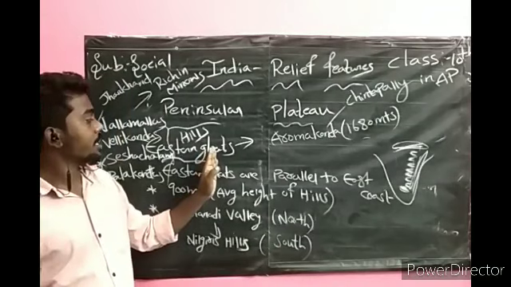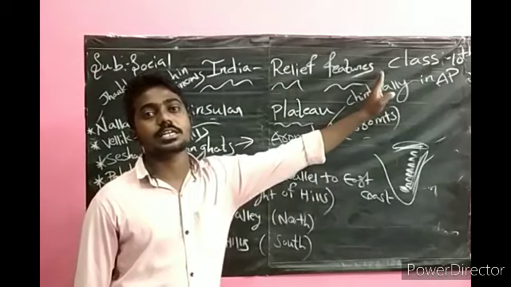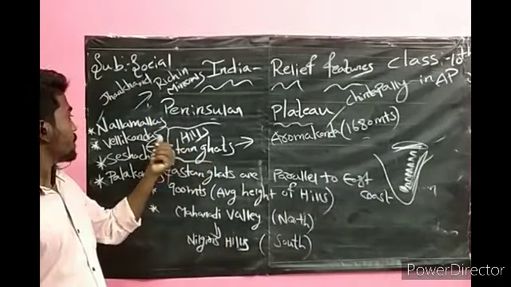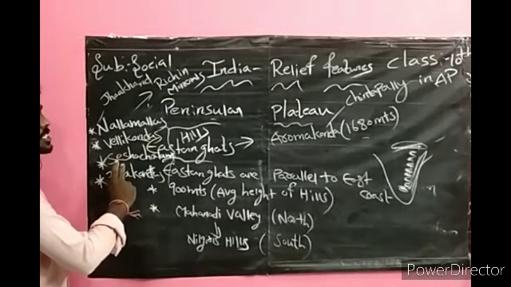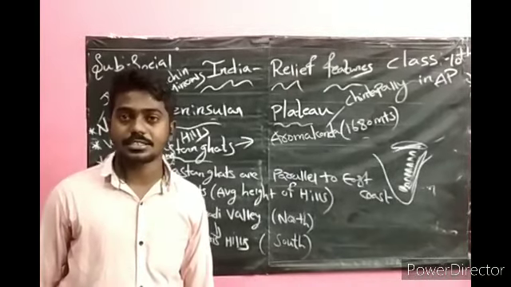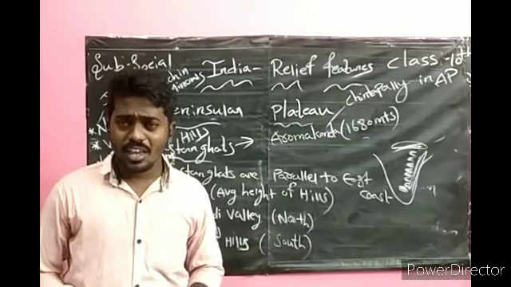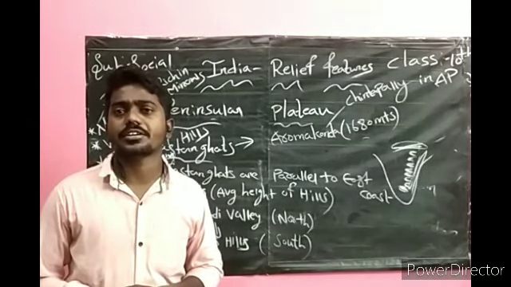The highest peak in Eastern Ghats is Aroma Konda, present in Chintapalli of Andhra Pradesh. Important hills like Nallamala hills, Vellikondas, Seshachalam hills, Palakondas hills are in the Eastern Ghats. In the peninsular plateau, we can see the black soil present due to volcanic eruptions.